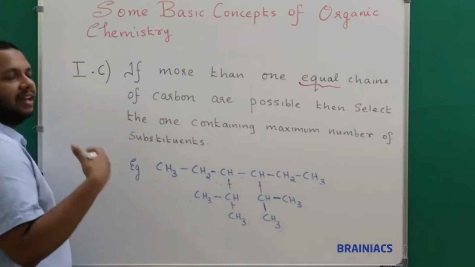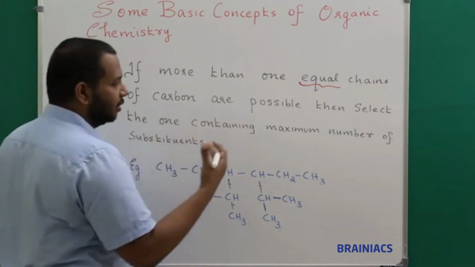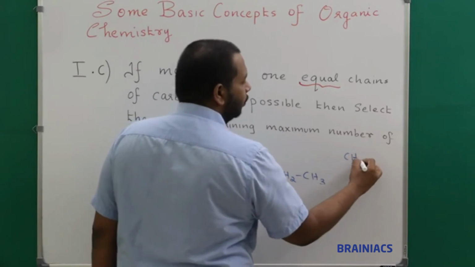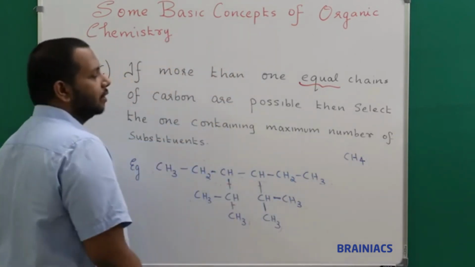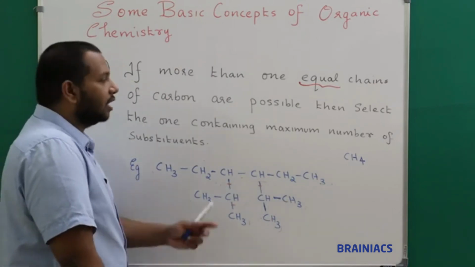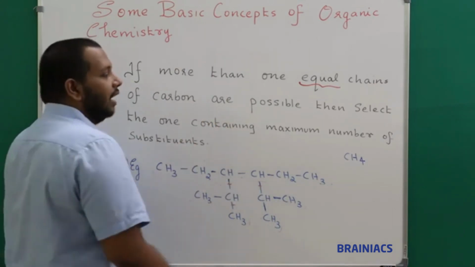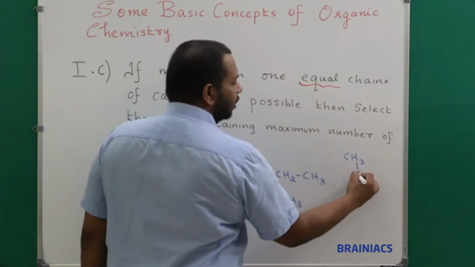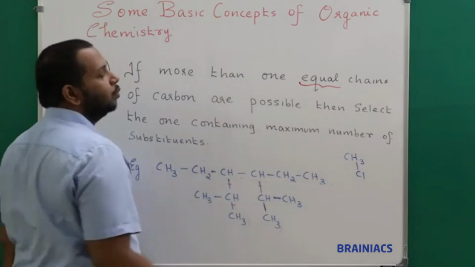To make you understand a substituent, I will elaborate with one simple example. Listen here. If I take this compound, everybody knows this is CH4. Is there any substituent here? Nothing. Carbon with 4 hydrogen atoms. If I replace one hydrogen atom with chlorine, there is one substituent.